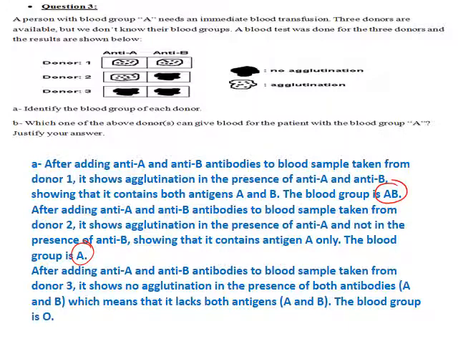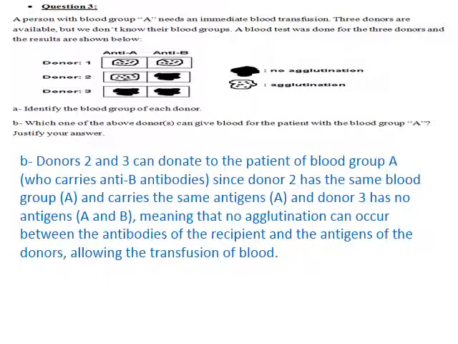After adding anti-A and anti-B antibodies to the blood sample taken from donor 3, it shows no agglutination in the presence of both antibodies A and B, which means that it lacks both antigens, and the blood group is O. Second part, which one of the above donors can give to the patient with blood group A? Donors 2 and 3. Donor 2 is blood group A. Donor 3 is blood group O.